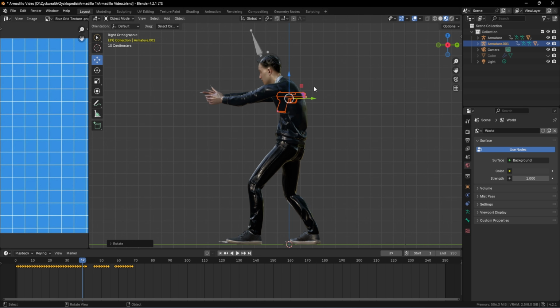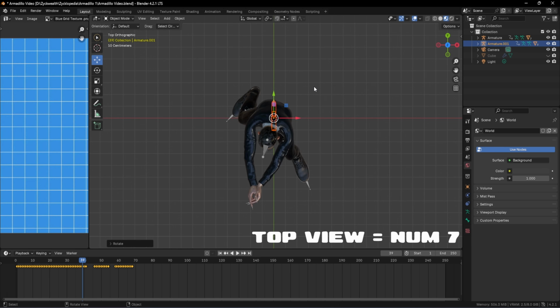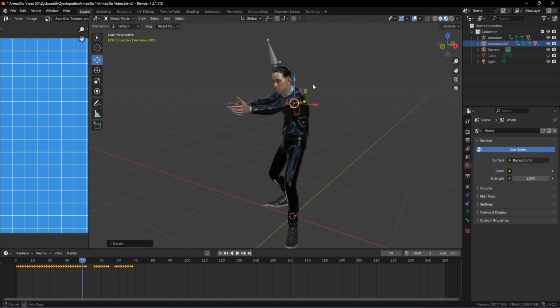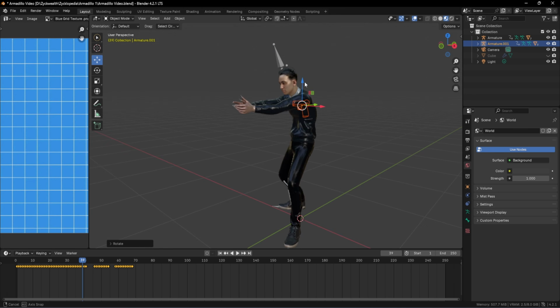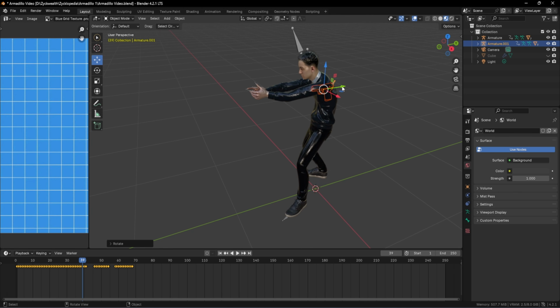In order to go to the top side view, you have to click on the number 7. And over here, we can again click on the R button, and we can type down this value, which is 180 like we did before, and rotate our gun 180 degrees like this. And in order to see if you've done it right, you can click on the mouse wheel button and just click and drag in order to see this perspective view over here. So this looks perfect to me.